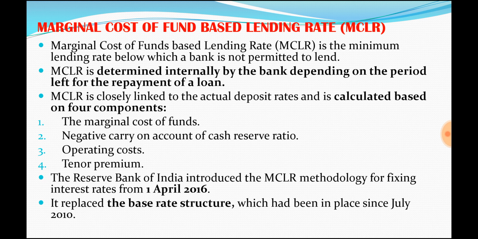So what RBI said is, calculate the rate at which you won't incur any losses. That is the marginal cost of funds based lending. This calculation will be done, and finally they will arrive at a rate. This rate is arrived at by the bank internally, again like the earlier period. Please remember this point. This was introduced in 2016.